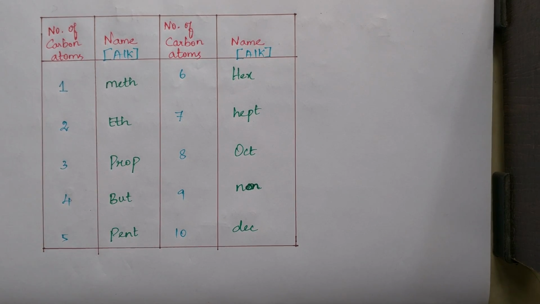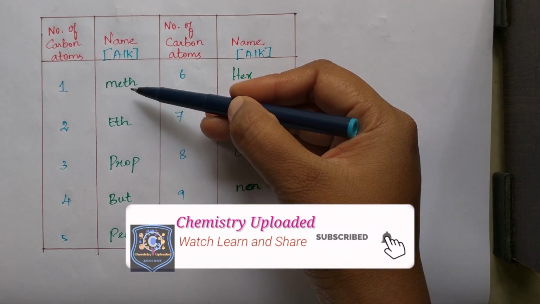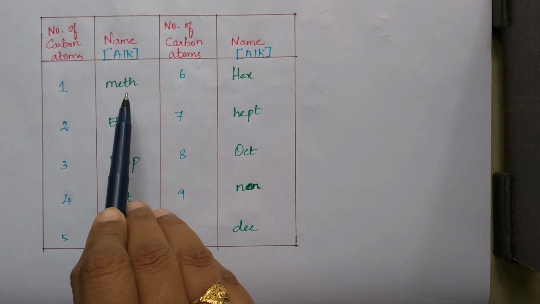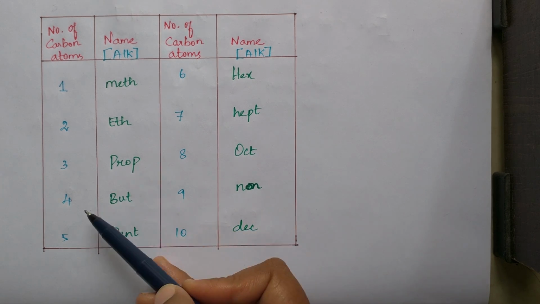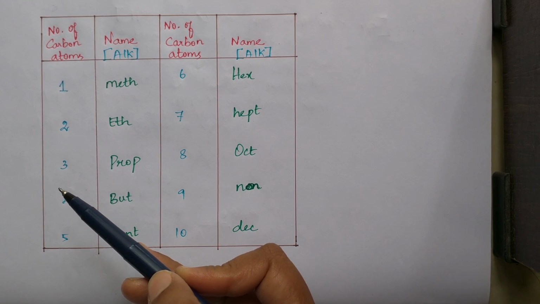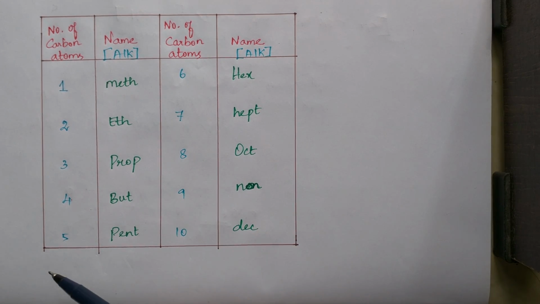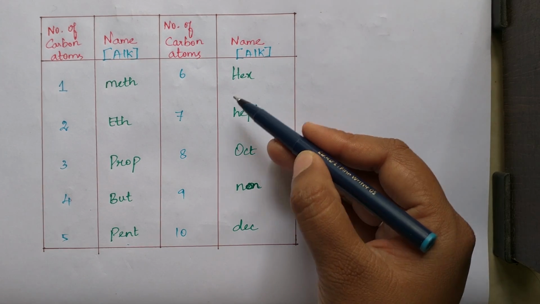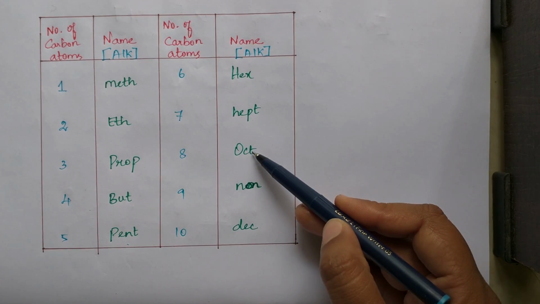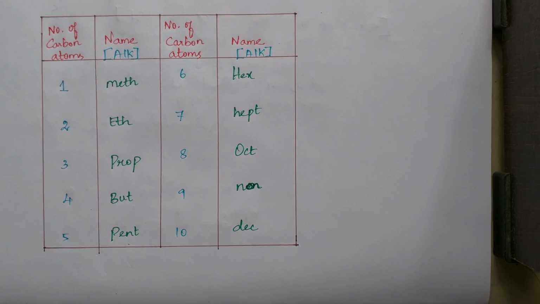This is the prefix we use for each carbon count. Depending on the number of carbon atoms, the name will differ. See here, if it is 1, the name starts with meth, 2 eth, 3 prop. If there are a total of 4 carbons in a compound, then the name starts with but, that is the prefix. If 5 carbon atoms are there, it is pent. 6 means hex, 7 hept, 8 oct, 9 non, 10 dec. That means the number of carbon atoms in a single compound.